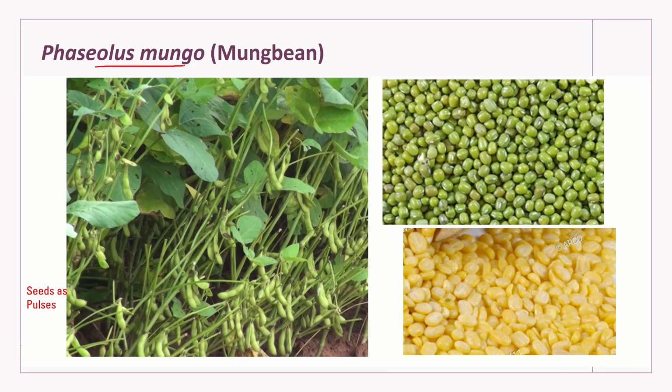Next is Phaseolus mungo. You all know this plant. This is called the sabut moong dal, and the seeds of this plant are used as pulses either in whole form or in split form. It is also part of many confectionery articles. We directly consume it as a pulse, as well as in confectionery items, where the fried dal is consumed. So that's all about the general characters and economic importance of subfamily Papilionaceae.